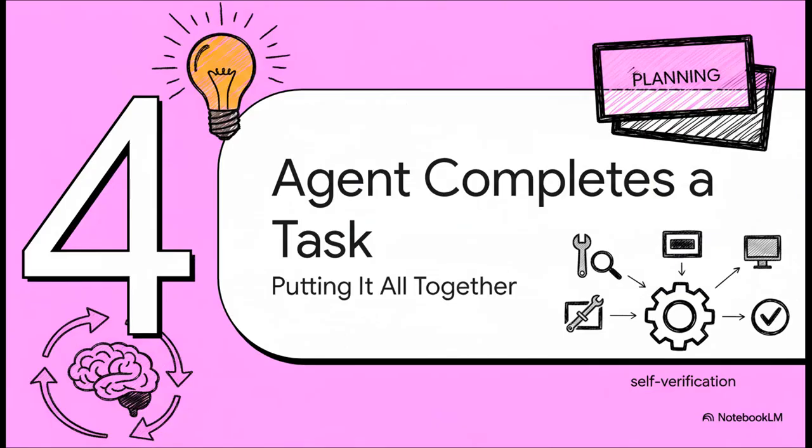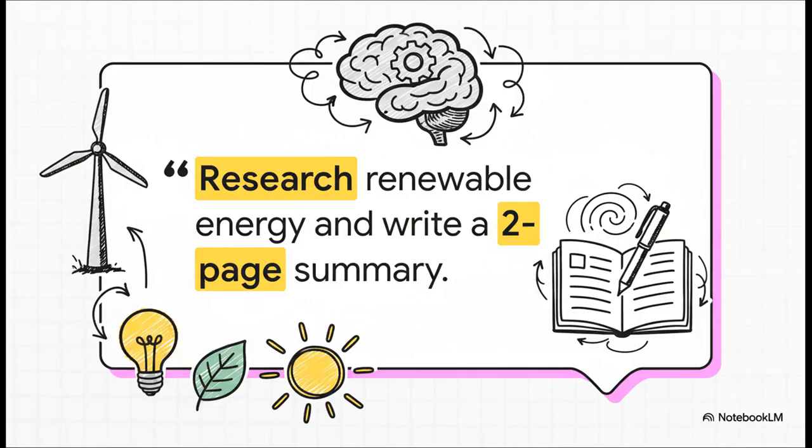All right, this is where it all comes together. We've talked about the thinking loop and the two-layer blueprint. Now, let's watch them work together in a practical, real-world example. This should be the aha moment. Here's the mission. We're not asking a simple question. We're giving it a whole project: research renewable energy, and write a 2-page summary. Now let's see what happens inside the agent's mind.